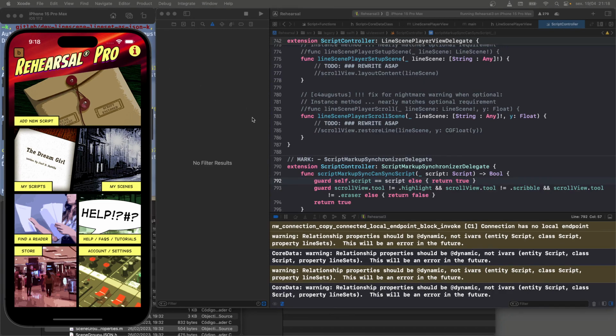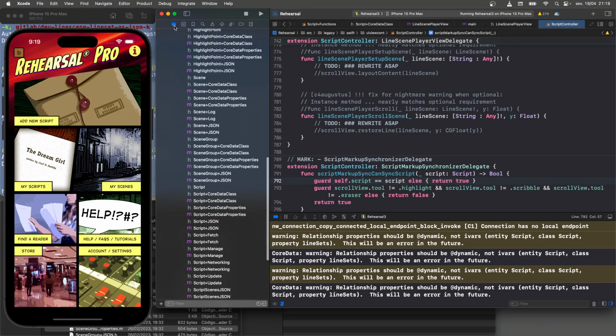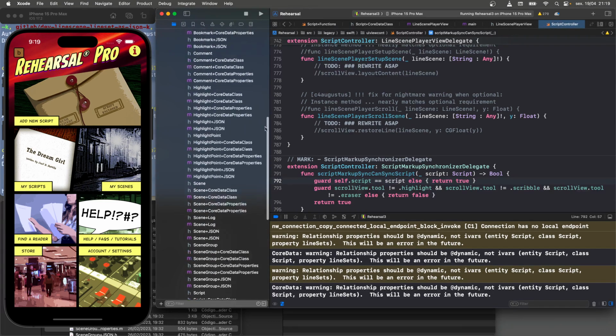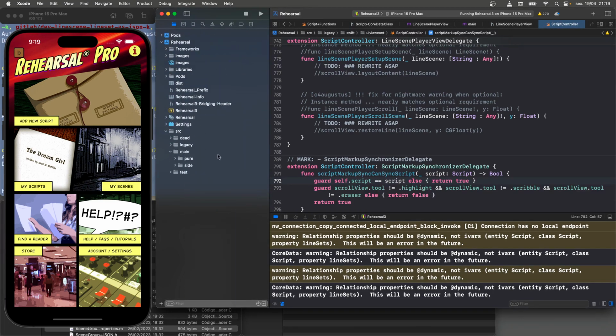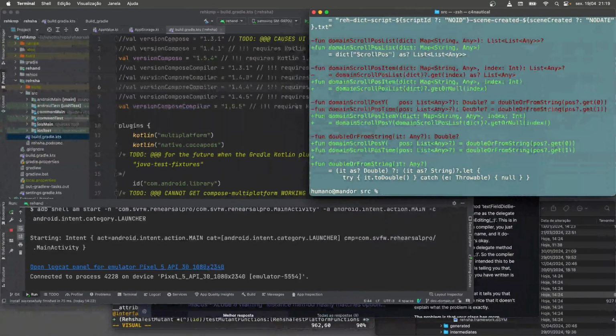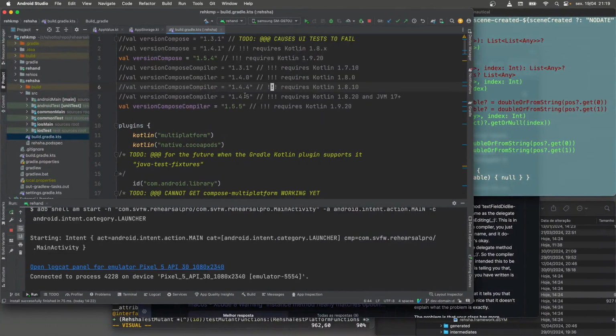I am the maintainer of the code as well as writing. I did not write the original code in the iOS app. For those of you that are new here, it's written half in Objective-C, half in Swift. And it's in the process of being ported or rewritten, I guess you could say, matching the same feature set on the Android side using Kotlin Multi-Platform by gradually rewriting